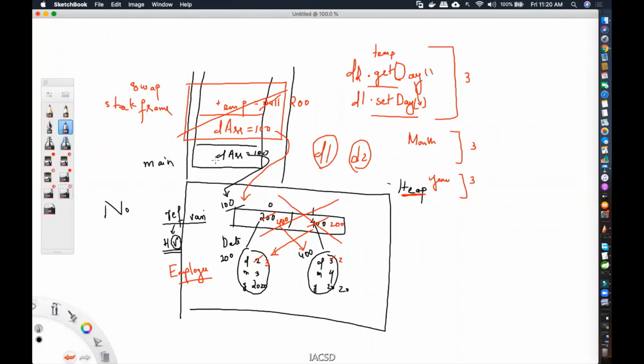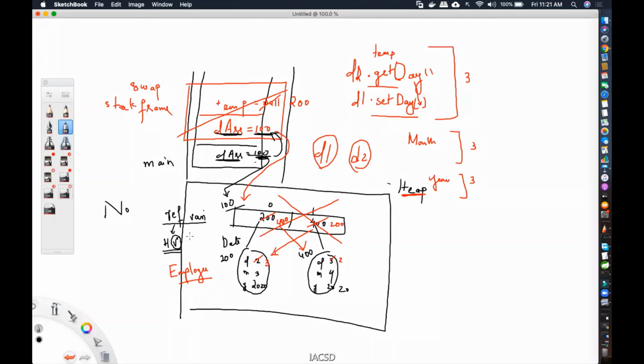Over here, if you see, DARR's value is what? 100. That 100 is what is being copied into this particular local variable. So it is also a copy. You're passing the reference, but the reference also happens to be a hexadecimal value. So that is why in Java you do not say it as pass by reference. You always say it as pass by value. It is the value, which happens to be the address, that is being passed to the local variable. So if asked in the interview, always say that Java always supports pass by value.